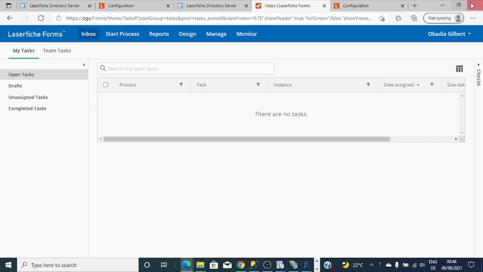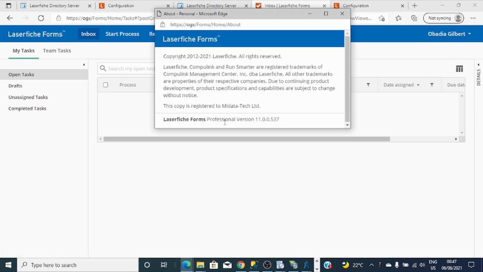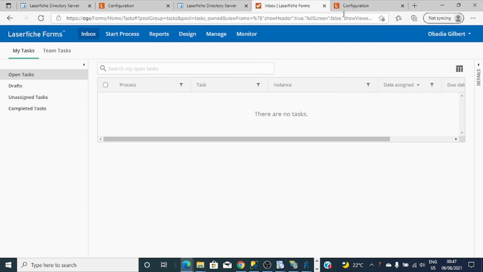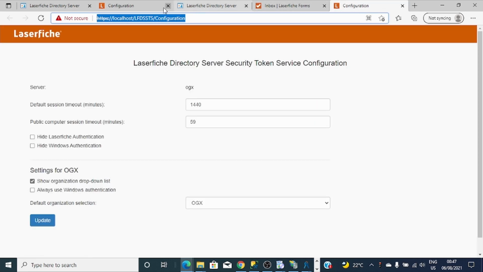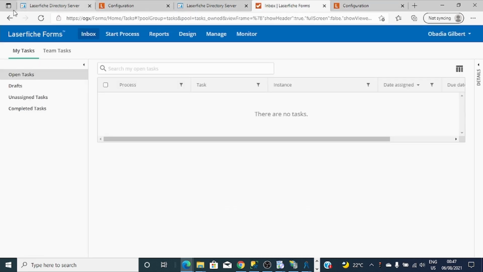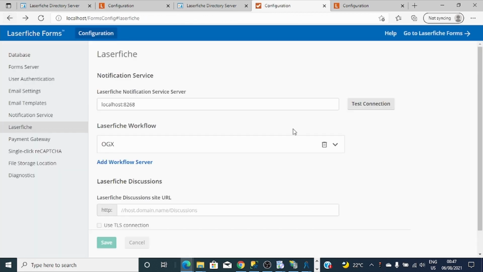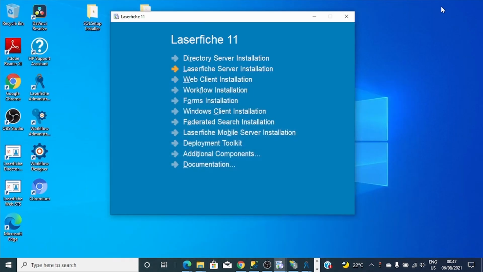So guys, thank you. This is how to install Laserfiche Form version 11. So you can go back to the Laserfiche Form configuration. You can proceed with other tabs here. For today, let's end here. Thank you guys for watching.